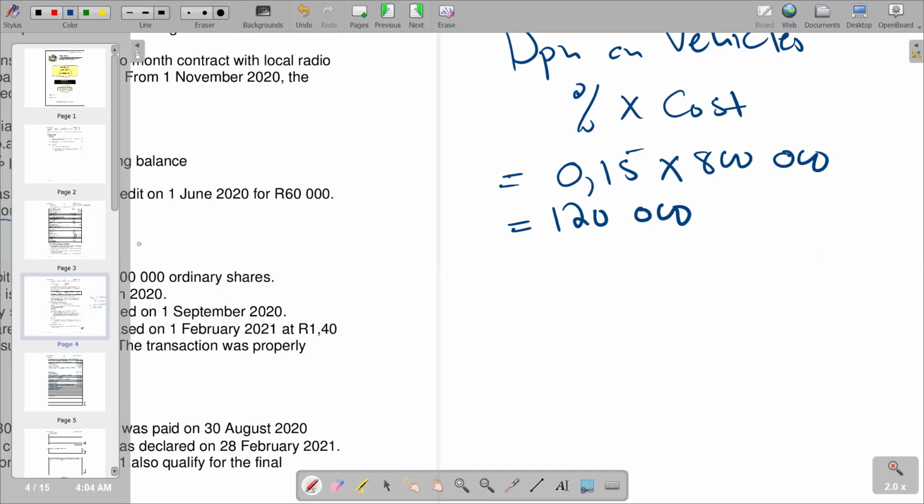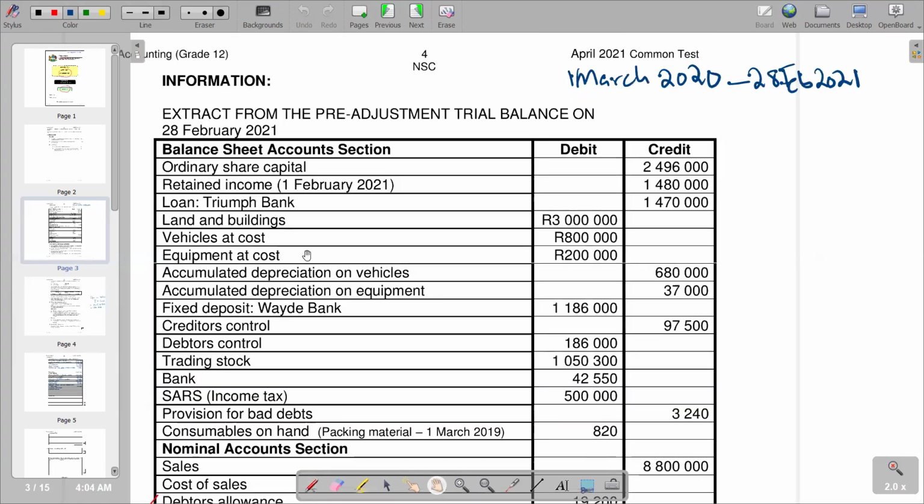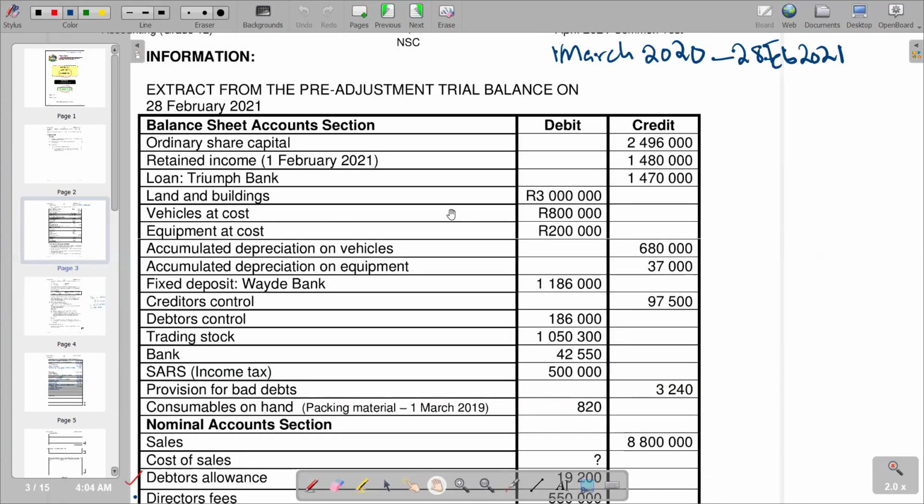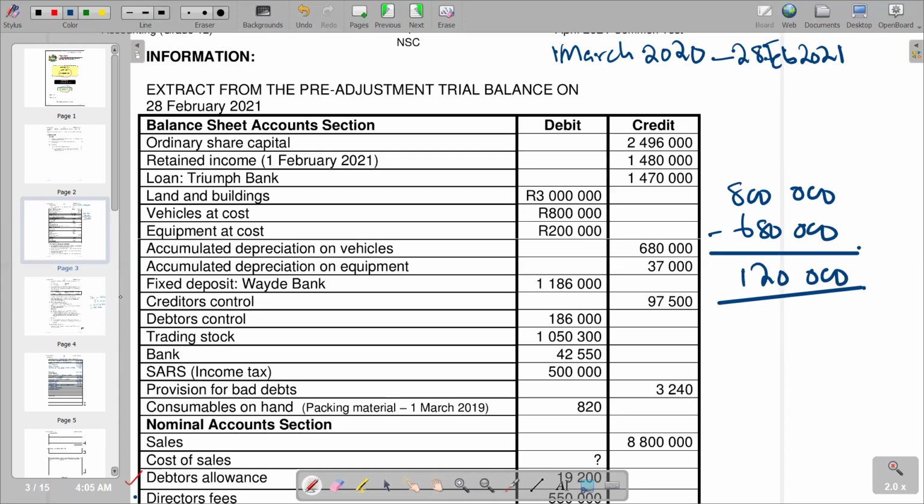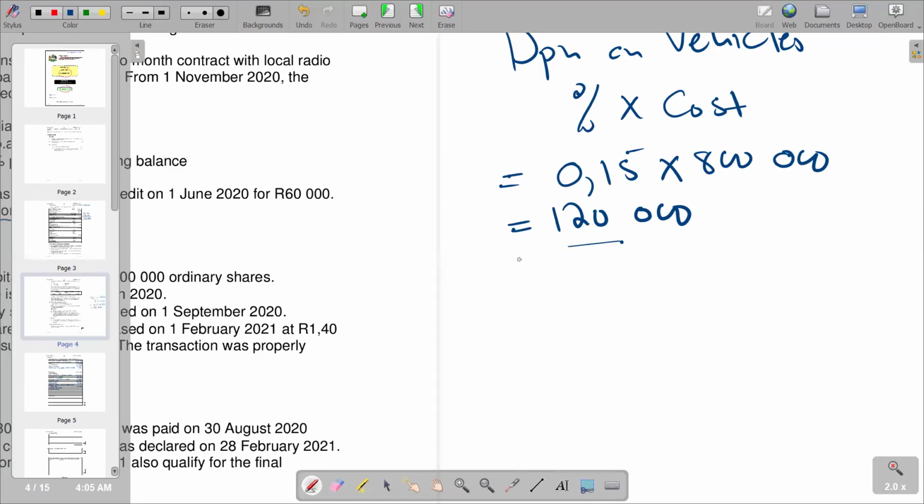So in this case, we check the carrying value of vehicles according to the figures given in the trial balance. You see that for vehicles we have a cost of 800,000. And then we subtract accumulated depreciation of vehicles, 680. Let's just calculate it. We're going to get 120,000. So having 120,000 for the period is possible. So we are supposed to create a net book value, which is approximate.